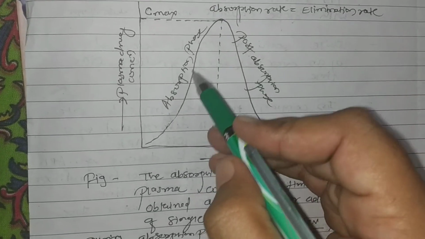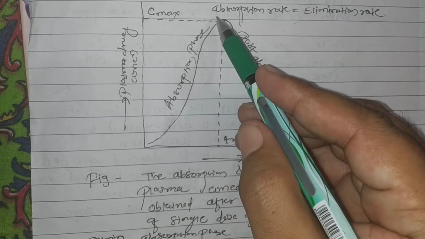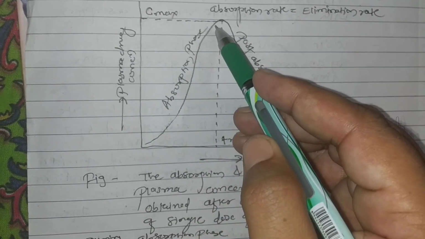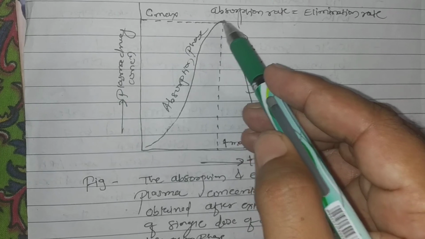After some time, after this absorption phase, Cmax is achieved, that is the peak plasma concentration.